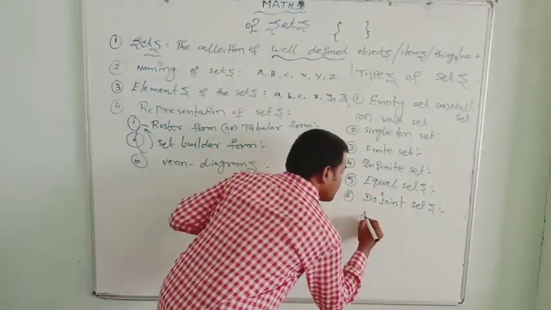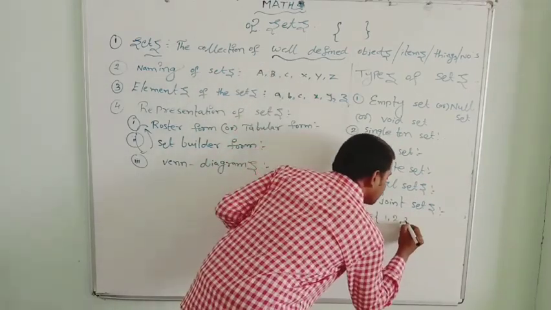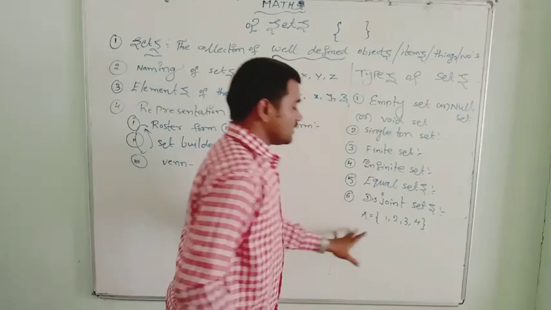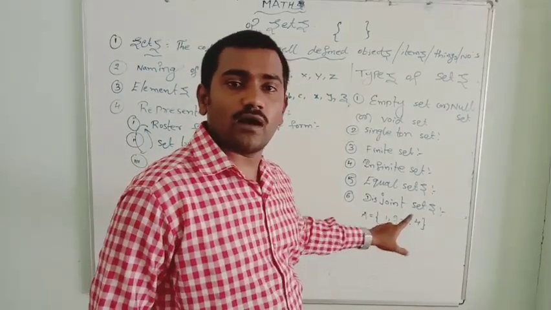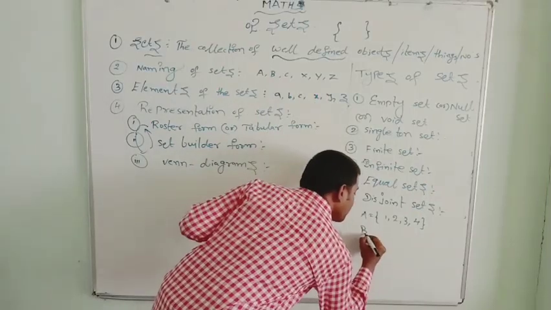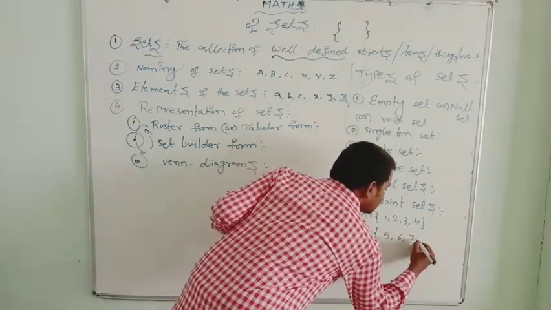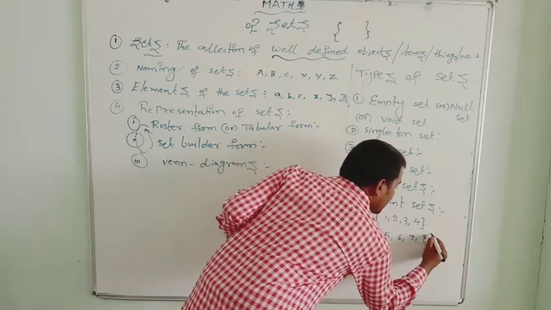Suppose for example, set A contains 1, 2, 3, 4 as elements and set B contains 5, 6, 7, 8.